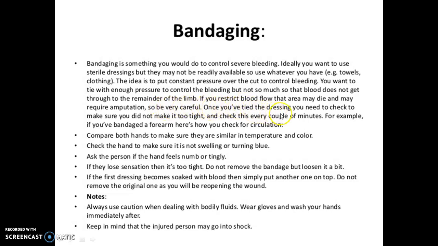Once you have tied the dressing, you need to check to make sure you did not make it too tight, and check this every couple of minutes. For example, if you have bandaged a forearm, here's how you check for circulation. Compare both the hands to make sure they are similar in temperature and color. Check the hand to make sure it is not swelling or turning blue. Ask the person if the hand feels numb or tingly. If they lose the sensation, then it's too tight.